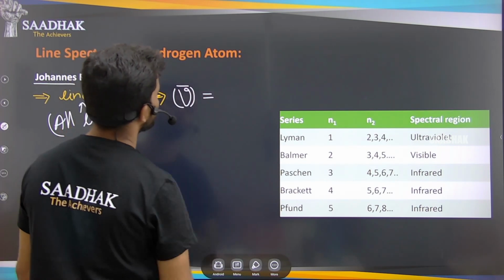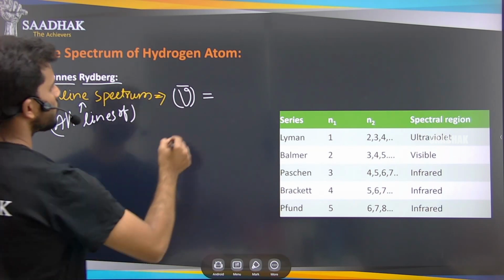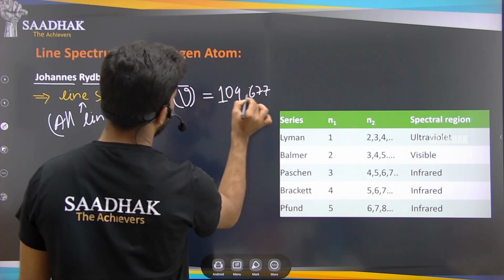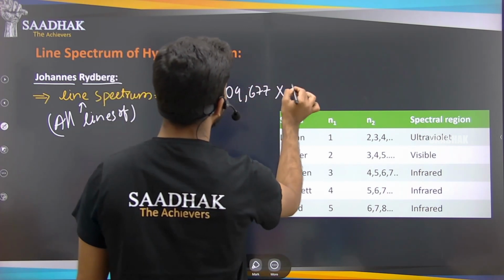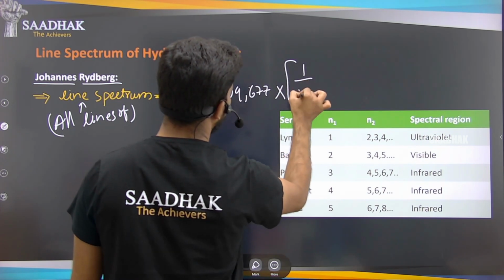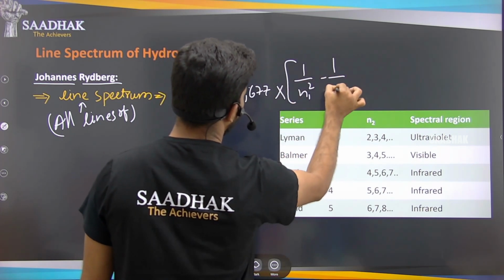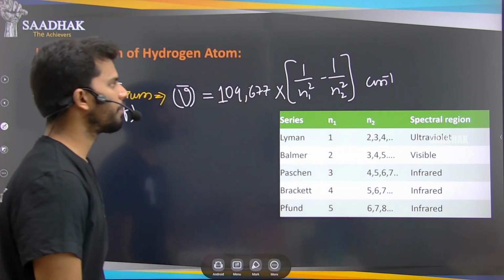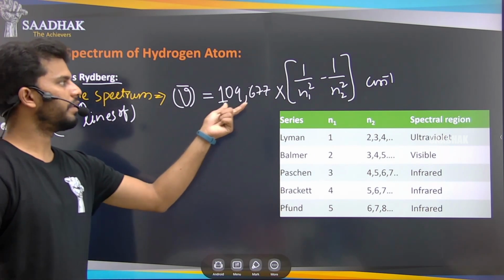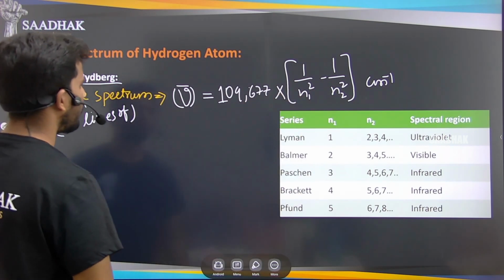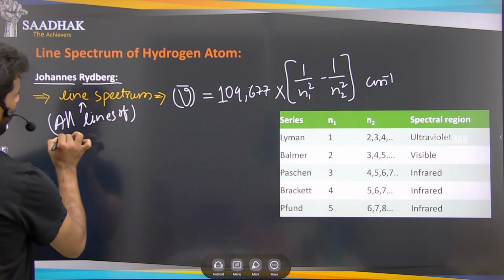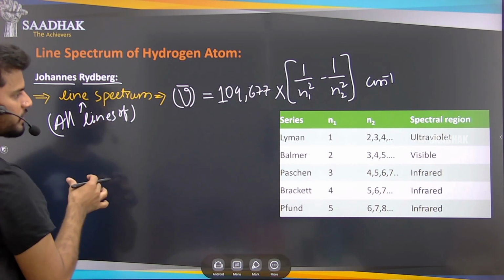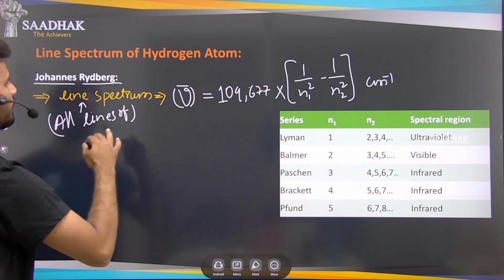V bar equals 109,677 into the same 1 by n1 square minus 1 by n2 square, per centimeter, right? He said that is n1 and n2. So he said that all the lines of the line spectrum obey this, not just the visible lines but the non-visible lines as well as the visible lines.